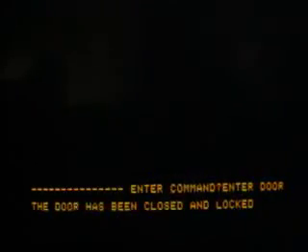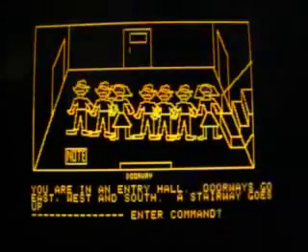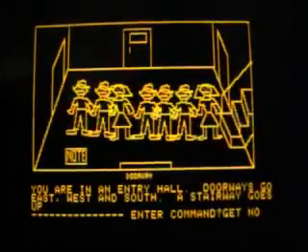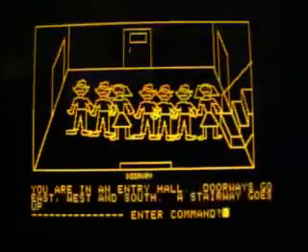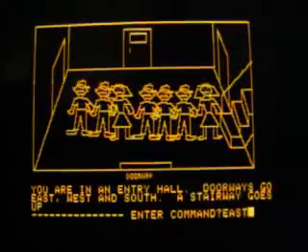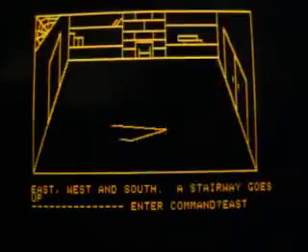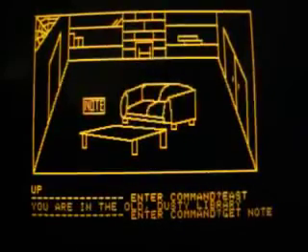So we are inside the Mystery House. So many people here. There's a note. Let's get the note. But now we can walk to the east, and let's have a look at the other rooms of the house. There is also a note. Get note.